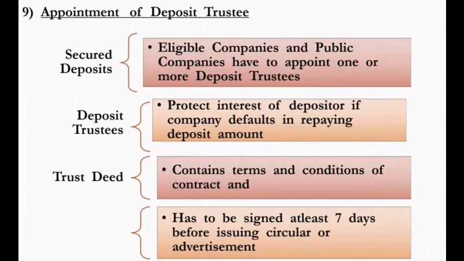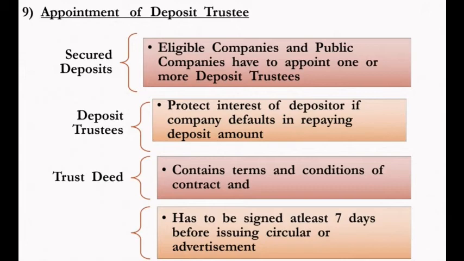That means the company has to appoint the deposit trustee before issuing the circular or the advertisement, because we have to write the name of the deposit trustee in the circular. So they have to appoint the deposit trustee 7 days before issuing the circular or the advertisement.